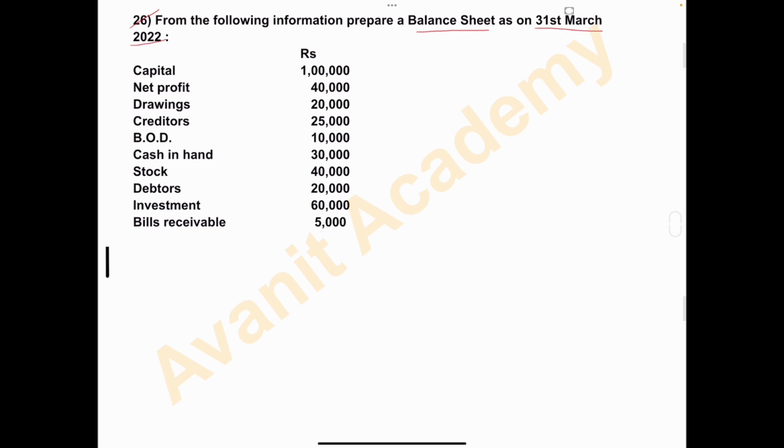Capital rupees 1 lakh, net profit rupees 40,000, drawings rupees 20,000, creditors 25,000, BOD, that is bank overdraft rupees 10,000, cash in hand 30,000, stock rupees 40,000, debtors 20,000, investment rupees 60,000, bills receivable rupees 5,000.